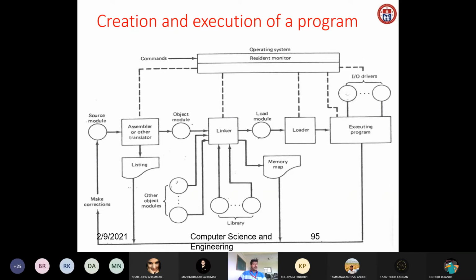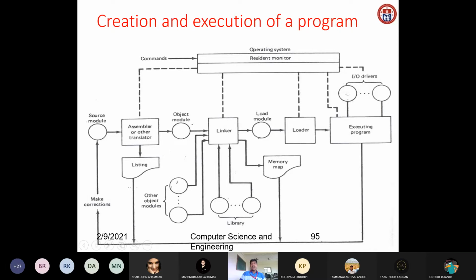This is actually how we can create and execute a program, the entire diagram. Whatever program we are writing is called the source program. What is meant by a source program? The program that is written in either assembly language or high level language is called a source program. The source program is not understood by the computer. The computer does not understand high level language or assembly language, so we need to convert it into machine level language.